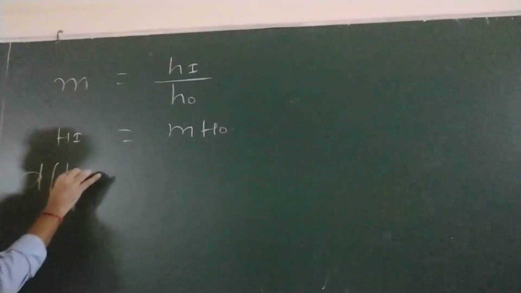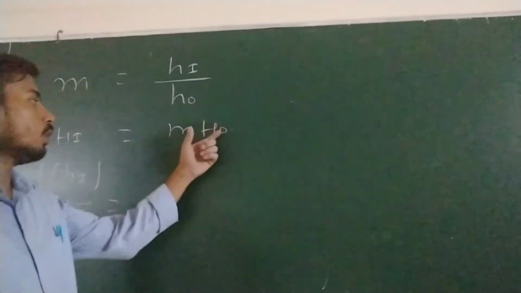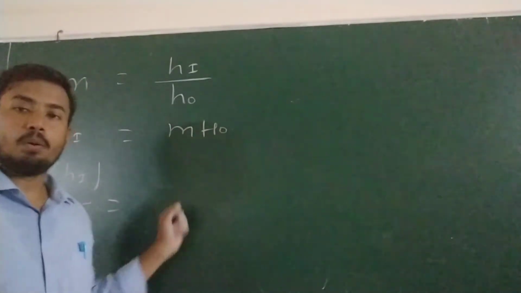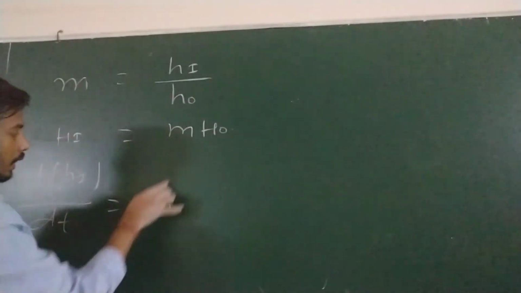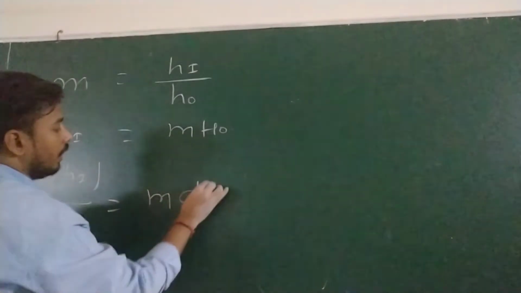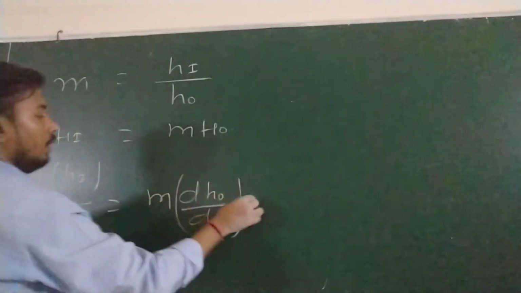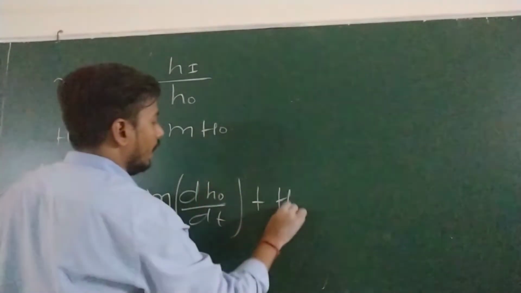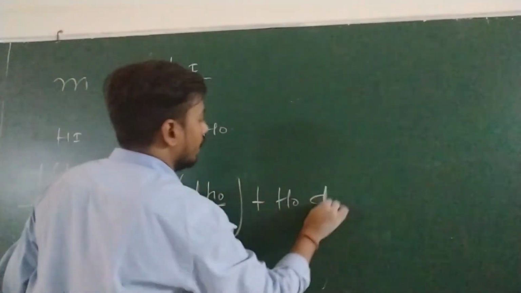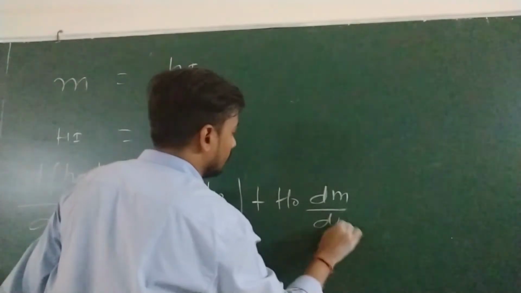Just differentiate this one. Here this is a product of two terms, so we will apply the product rule in differentiation. Leave this one and differentiate another, plus leave this one and differentiate another, dm by dt.